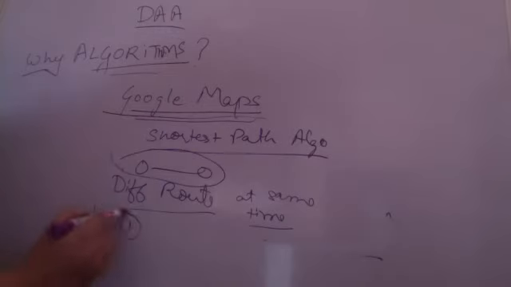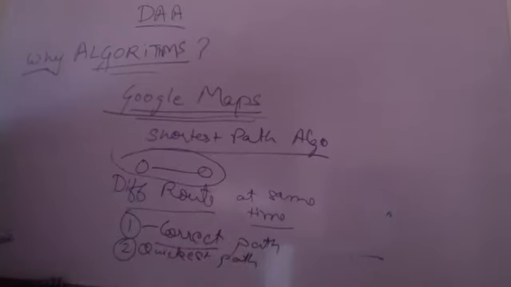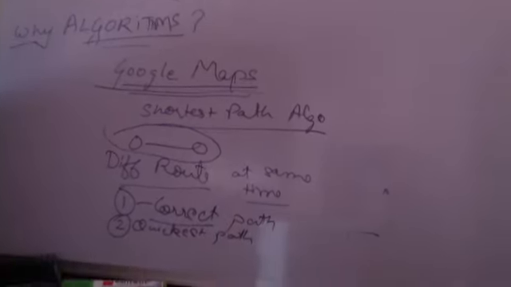First of all, that gives you a correct path. There should be an algorithm that is giving me a correct path. Now it does happen that the shortest path might not be the quickest path. So instead of the shortest path, what are we looking for? We are looking definitely for a quicker path. All of you agree with that?